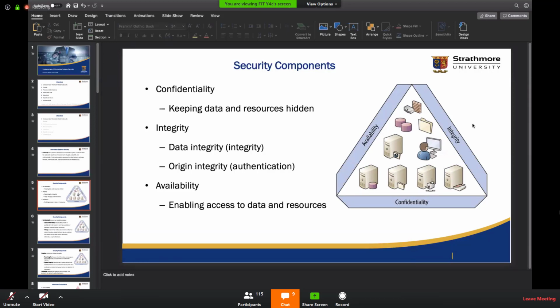Yeah, so I think my points are the same. However, I'll structure it a bit differently. So I'll look at it in terms of a comparative analysis between centralized systems and decentralized systems. So for a centralized system, you will have a high confidentiality, whereby you can hide data easily, have user access, so on and so forth.